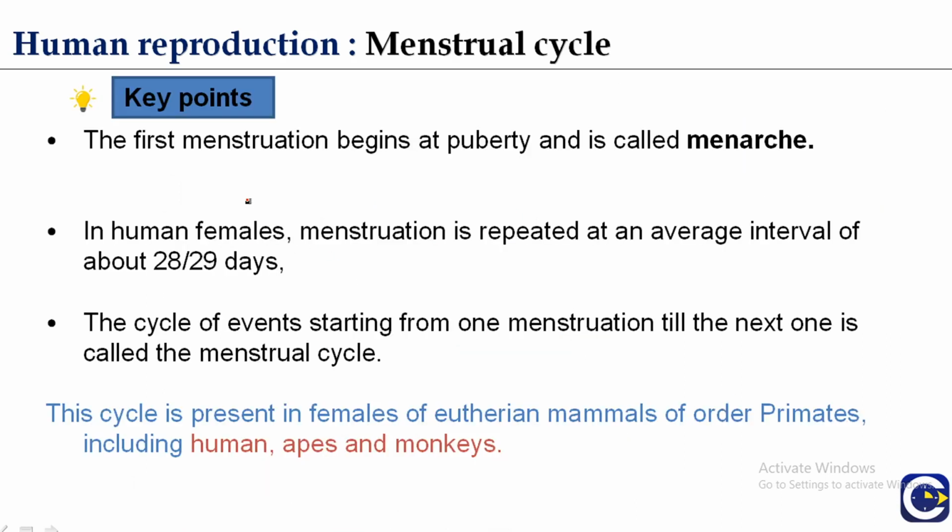So what are the key points? The first menstruation that begins at puberty is called the menarche. In human females, menstruation is repeated at an average interval of 28 to 29 days. The cycle of events starting from one menstruation till the next one is called the menstrual cycle. All this we have discussed in previous slides. The cycle is present in females of the eutherian mammals of order primates, which include humans, apes and monkeys.